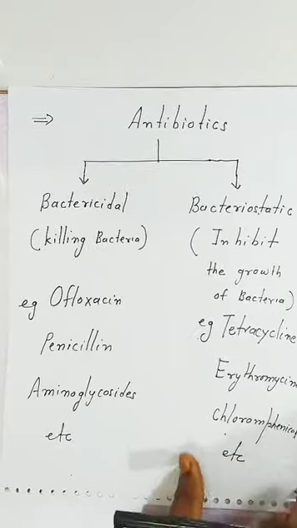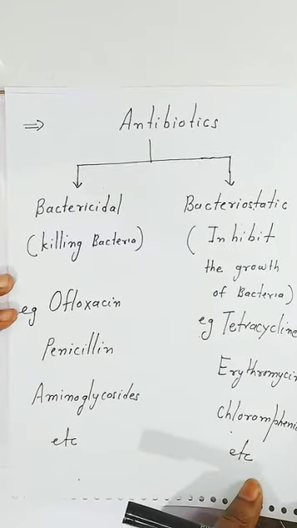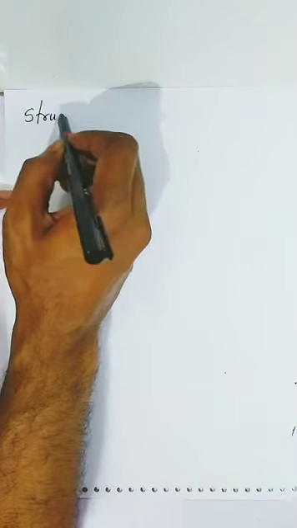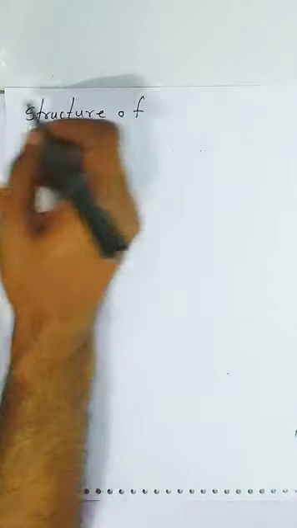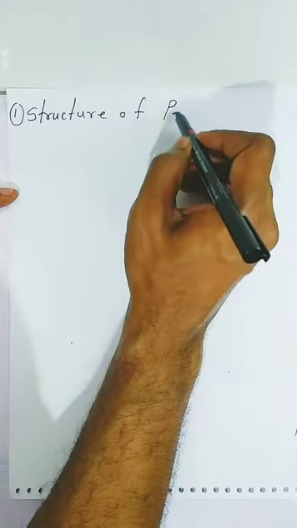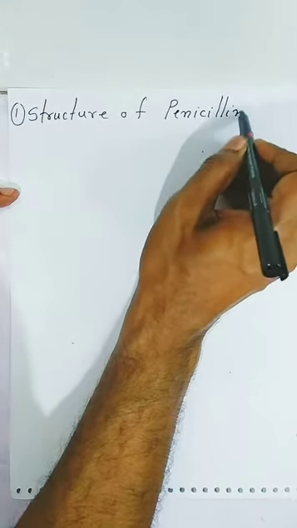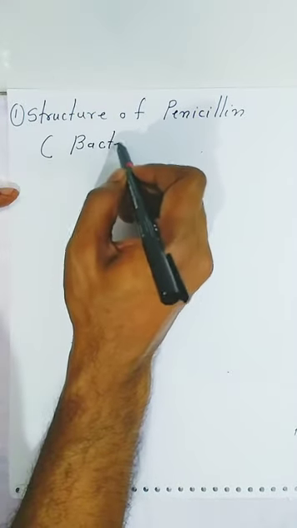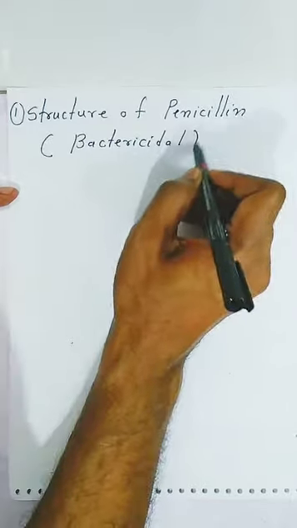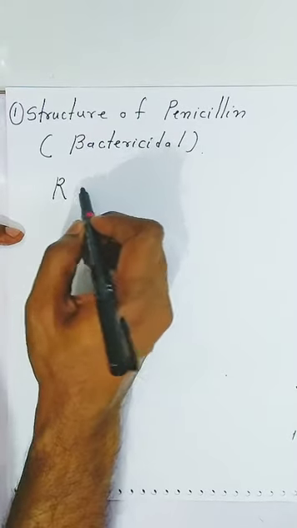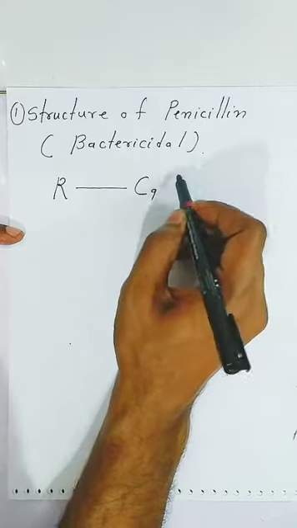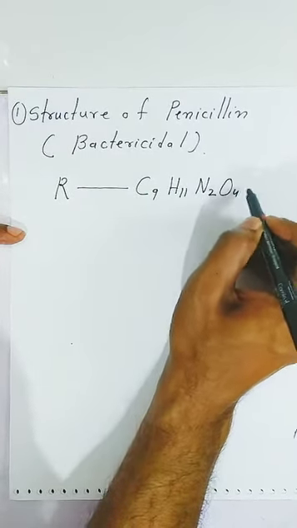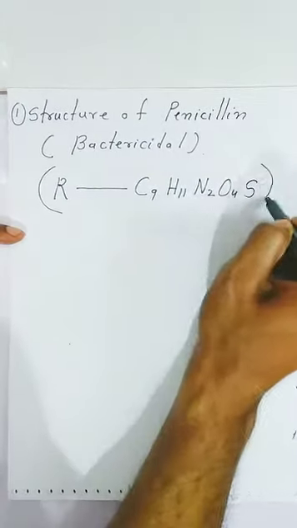Now students, we are going to see the structure of some bactericidal and bacteriostatic drugs. First students, we will see the structure of penicillin. It is also called bactericidal. Students, what is the molecular formula? Alkyl group is connected to the C9H11, 2 nitrogen, 4 oxygen, and students 1 sulfur. This is the molecular formula of penicillin.